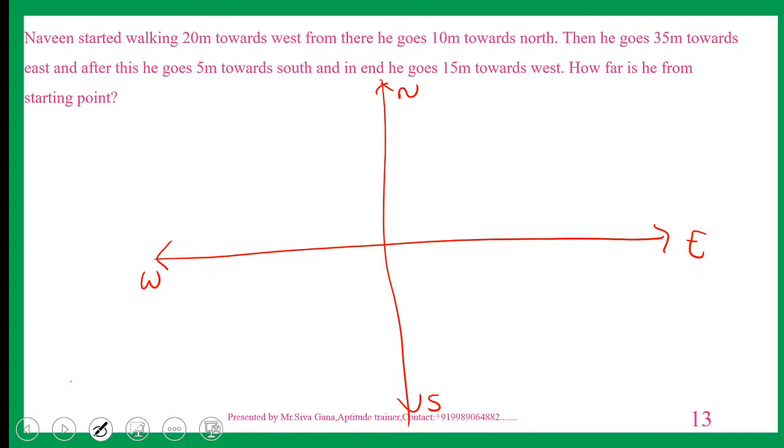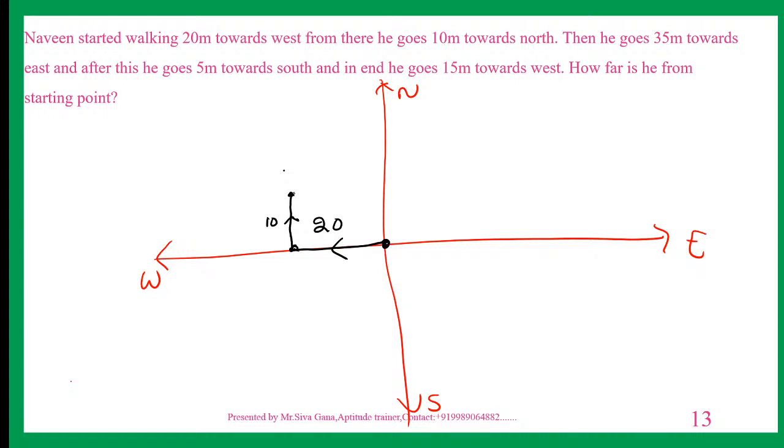Naveen started walking 20 meters towards west. Let us say this is the starting point, 20 west. Now he is here. From where he goes 10 meters towards north. This is the point. Then he goes 35 meters towards east.